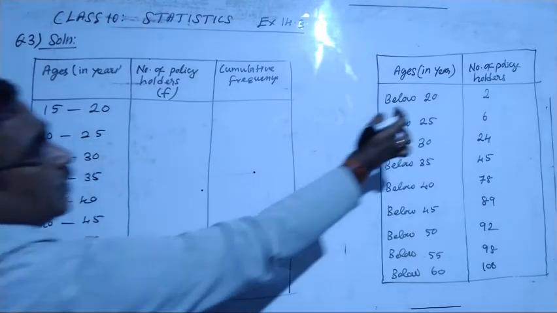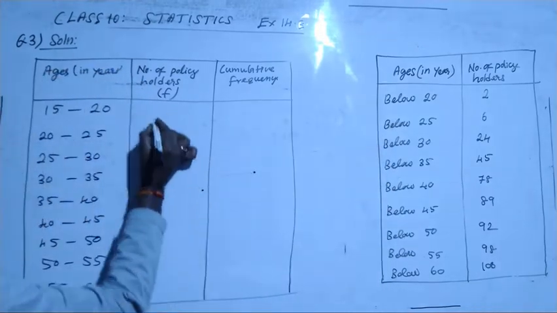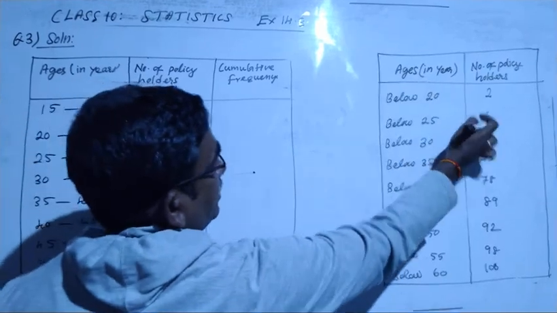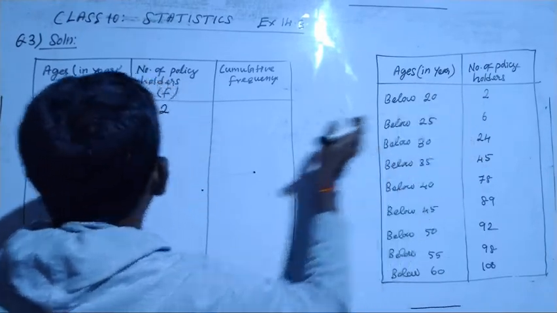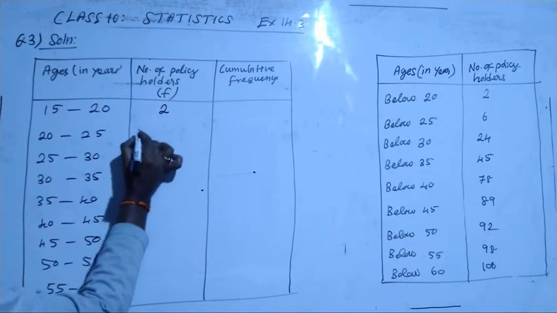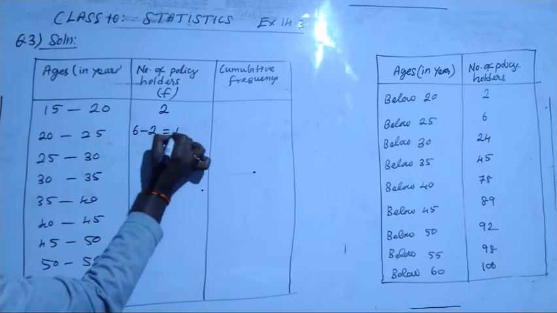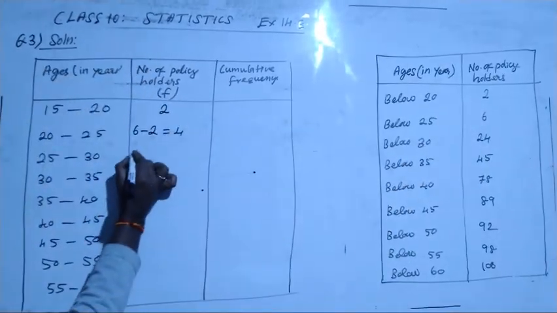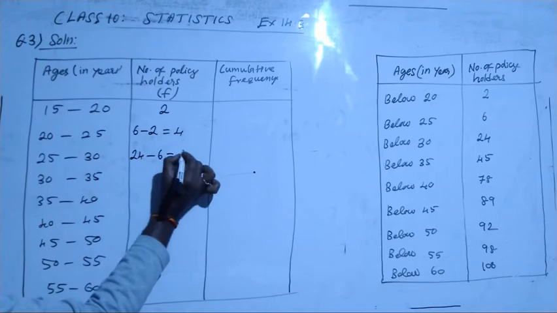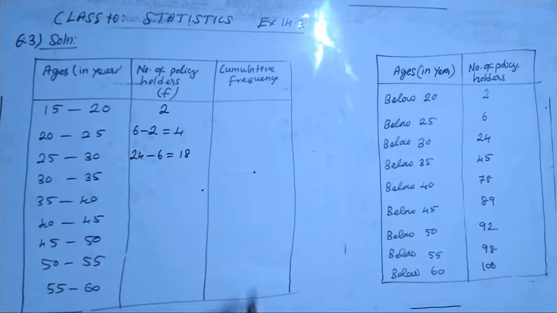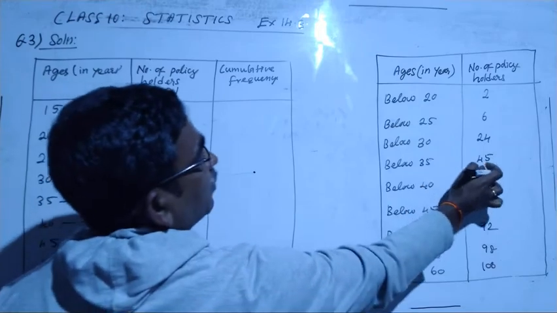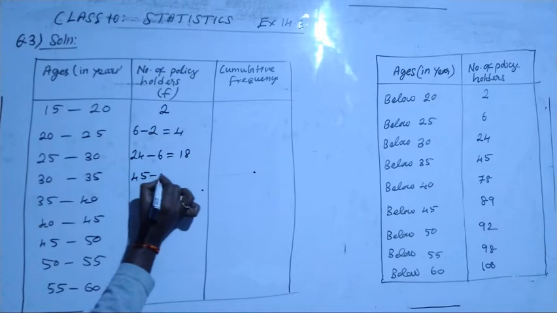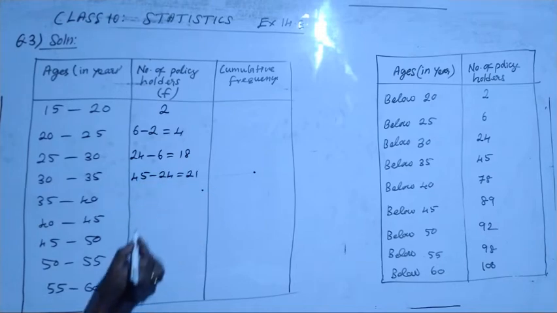For 15 to 20, below 20 means 15 to 20, the same value, only 2. And for 20 to 25, we know below 25 is 6, and below 20 is 2, so we remove up to 20. How much comes here? 6 minus 2, it is 4. In the same manner, 24 minus 6, it is 18. Next, for 30 to 35, below 35 is 45. From 45 remove 24. It is 21.